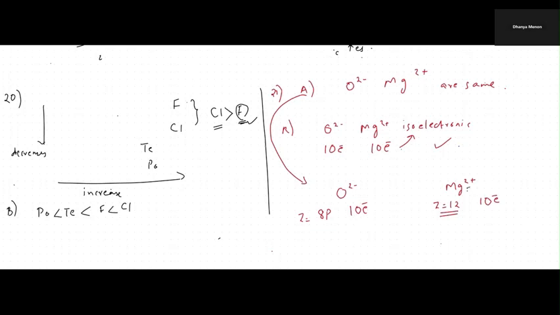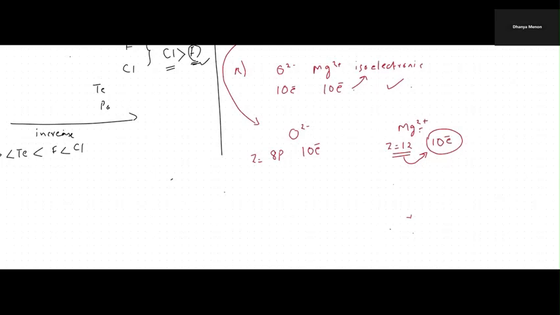So the pull of the positive nucleus towards the electrons will be more. I mean, the electrons will be pulled more strongly by the nucleus, making the size of magnesium 2 plus smaller, because the nucleus will pull the electrons more strongly as there is a smaller number of electrons. Nuclear charge per electron is more.